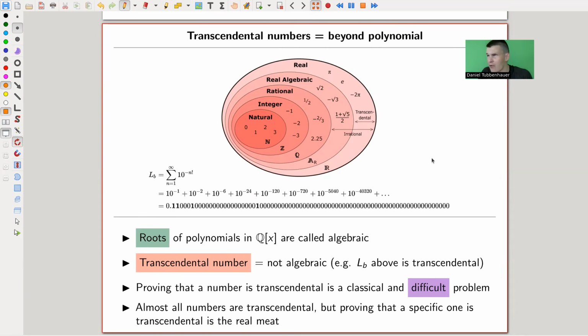So everything you ever write down should be a transcendental number and not algebraic, so not a root of a polynomial. But it's really difficult to prove. And usually that's the whole point. So proving that a number is transcendental is difficult, in particular for the honest numbers, not made-up numbers, not toy example numbers. Pi is a good example. Pi, everyone's favorite pie, very tasty, is a transcendental number, but showing that is surprisingly difficult.